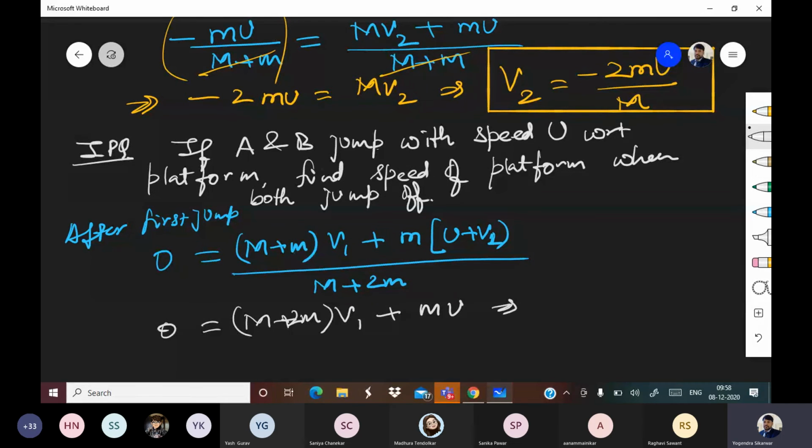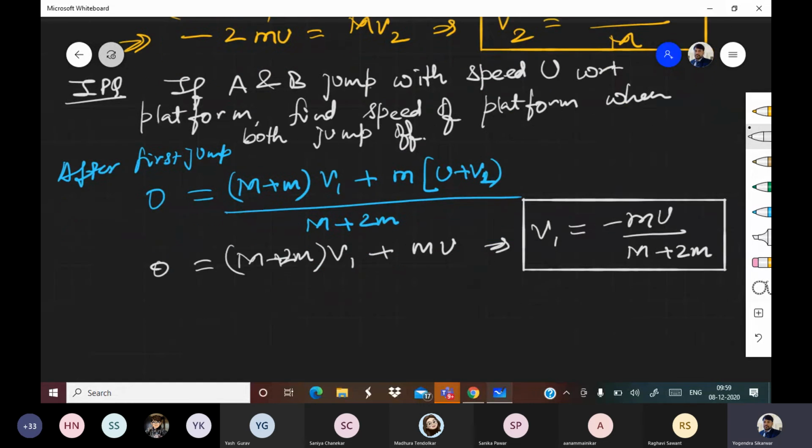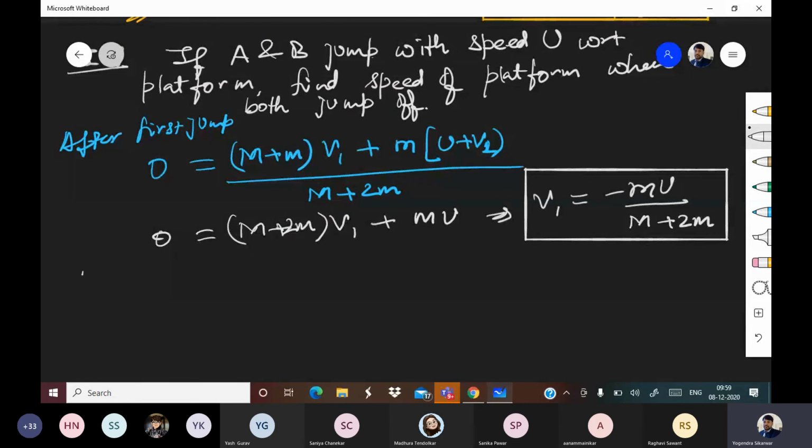Okay, so V1 comes out to be minus mu upon capital M plus 2M. This is after first jump. Now after second jump. Voice is cracking?